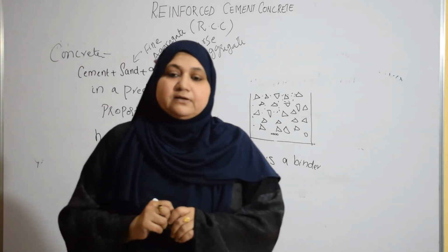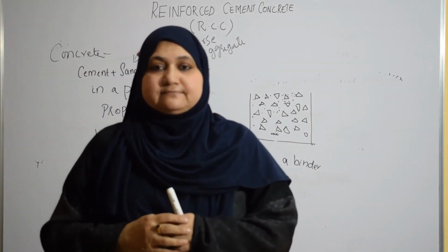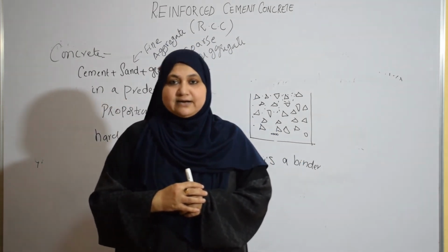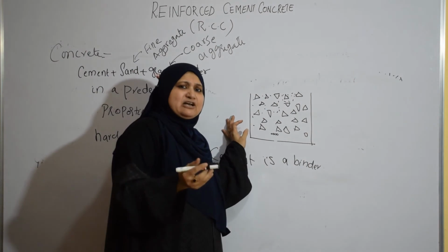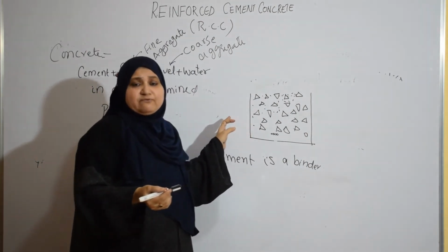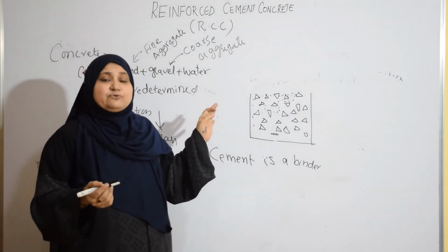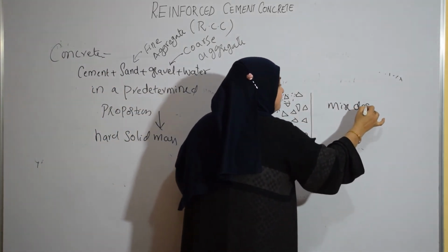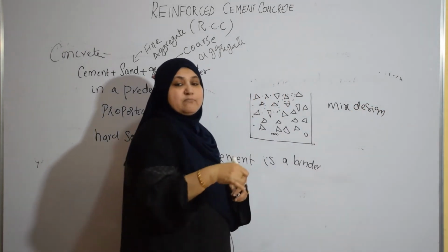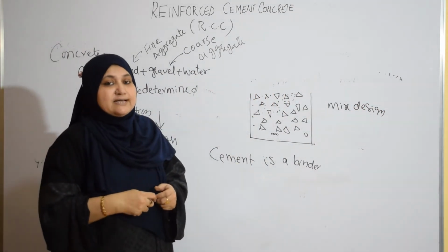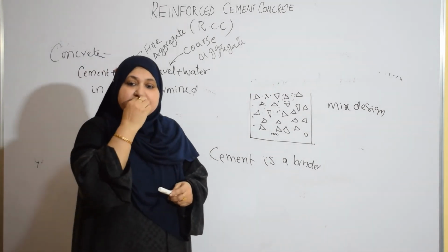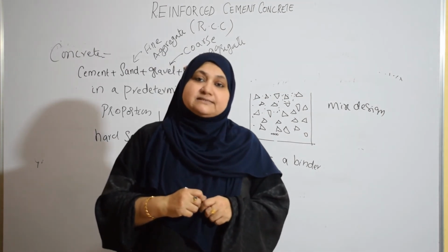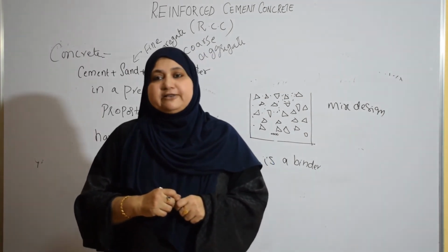Then depending on the quality and the proportion of the material used in the concrete, we cannot just dump whatever amount of cement or sand we want. We have to do the mix design, right? Mix design means deciding how much cement, how much sand, how much coarse aggregate. Depending upon the quality and proportion of the materials used in the mix, the properties of concrete vary.